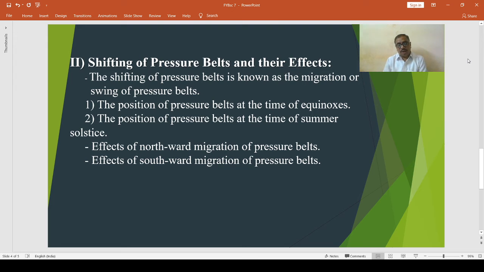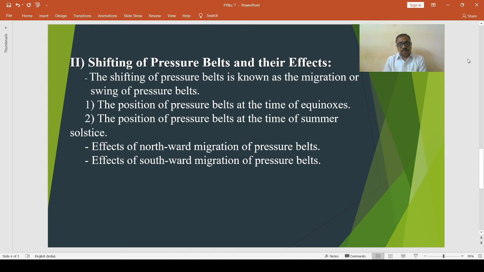The position of pressure belts at the time of equinoxes, म्हणजे विषुव दिवस या वेळी प्रेशर बेल्टची स्थिती कशी असते, ती याप्रमाणे. During the equinoxes the sun is overhead at the equator and both the hemispheres receive the same amount of insolation. Hence, the pressure belts lie at the same distance north and south from the equator.